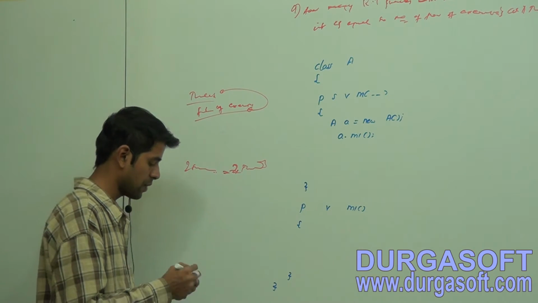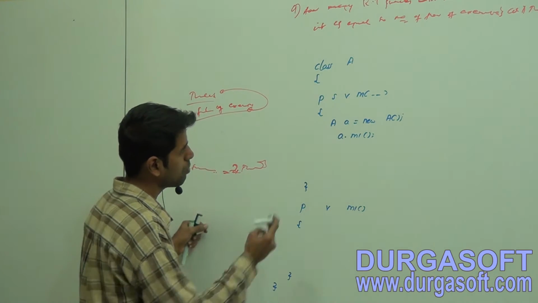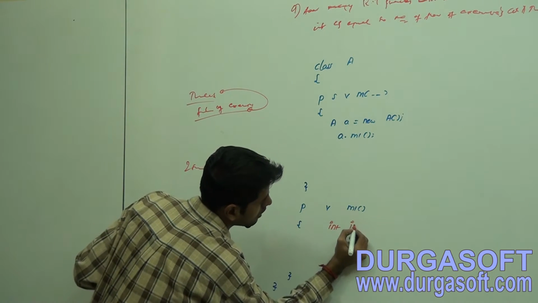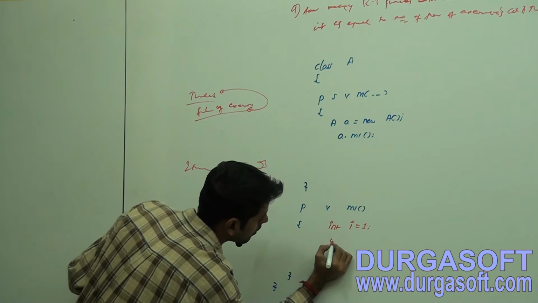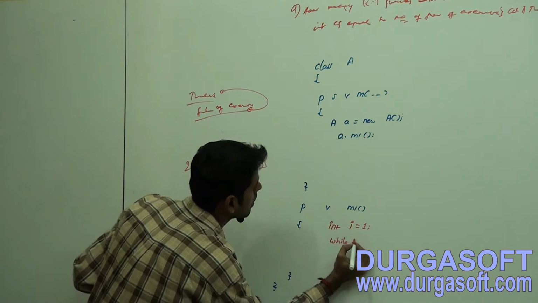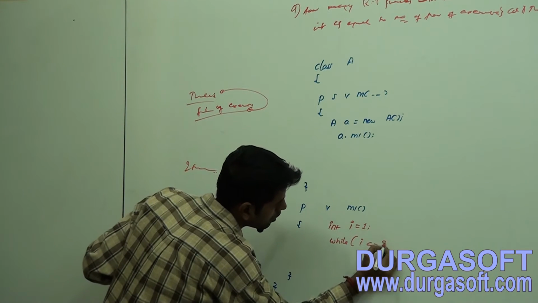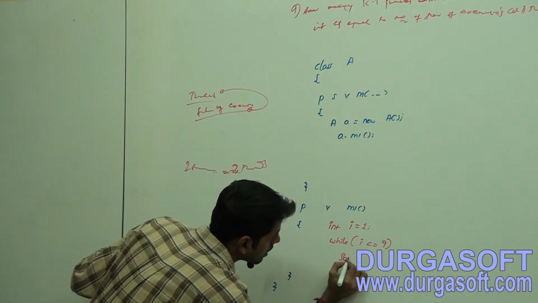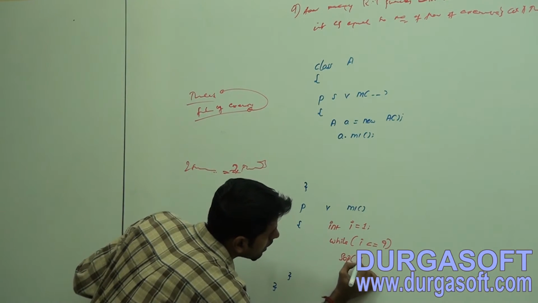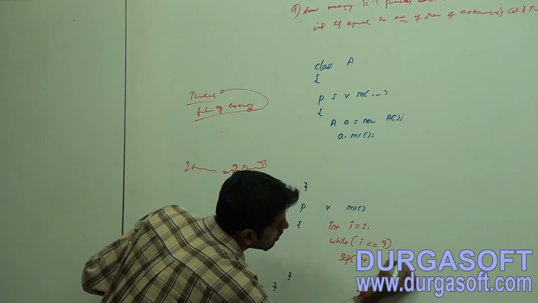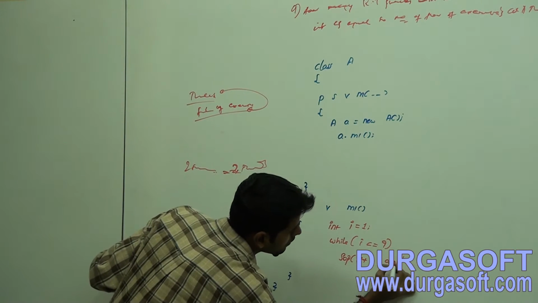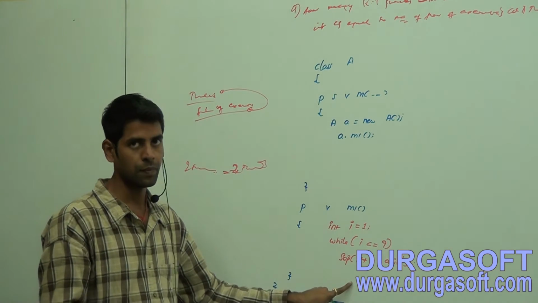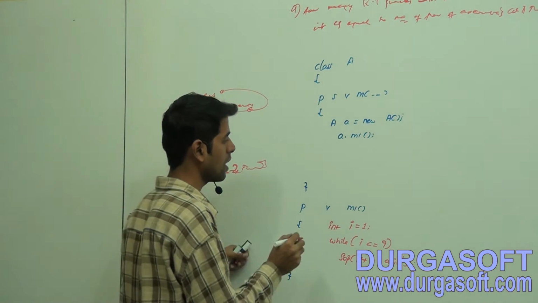Now observe, take one statement here to print. Let it be int i = 1; while i is less than or equal to 9, print System.out.println(i++).